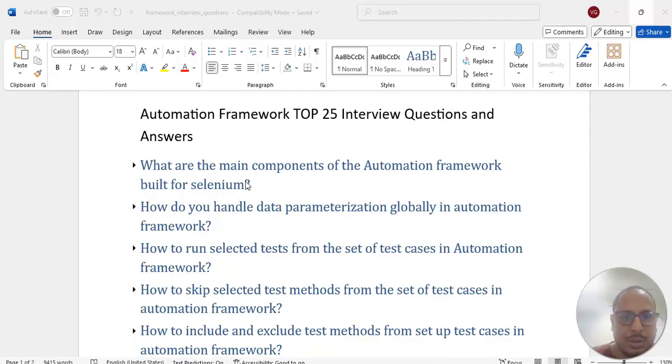Right, today's class is about automation framework interview questions, the top 25 interview questions and answers that we can expect in all the interviews. Mostly I have covered all.